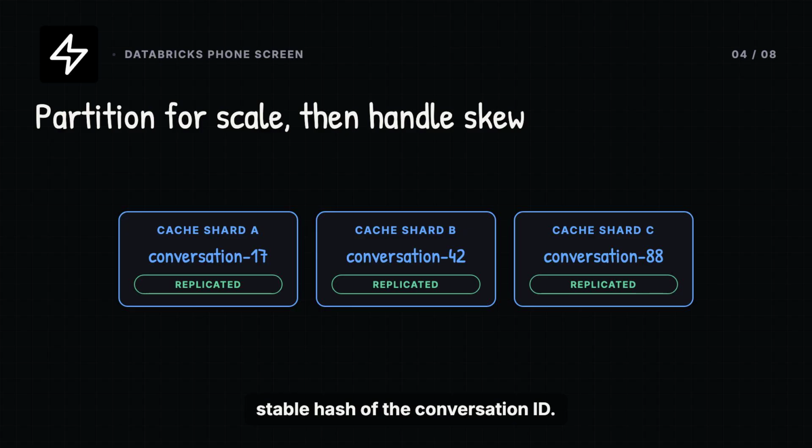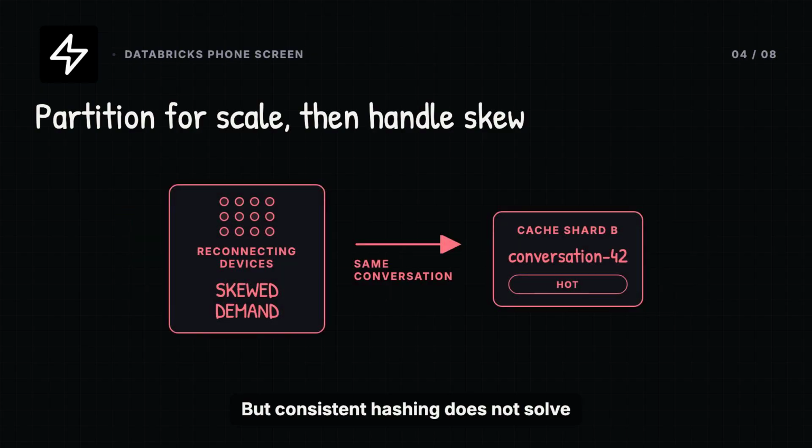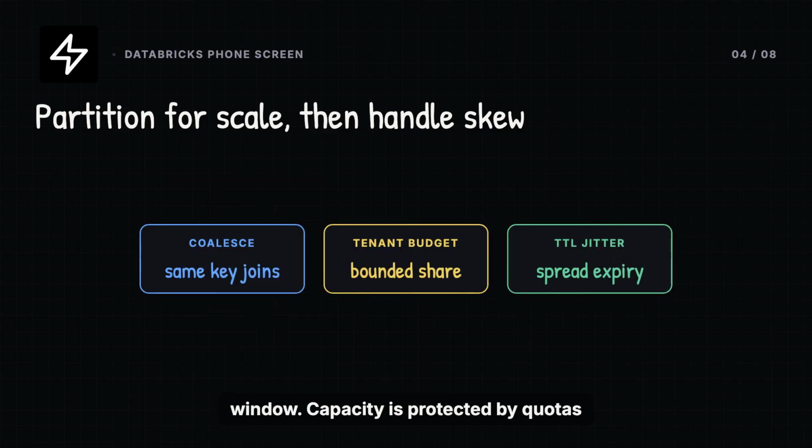Partition keys by a stable hash of the conversation ID. That keeps one conversation's metadata and adjacent pages easy to locate. Give each shard replicas so a single cache node failure does not erase every nearby copy. But consistent hashing does not solve a hot conversation. One famous thread can still overwhelm its shard. So the history service adds per key request coalescing, tenant budgets, and a tiny bounded local result window. Capacity is protected by quotas and eviction policy, not by hoping traffic is uniform.